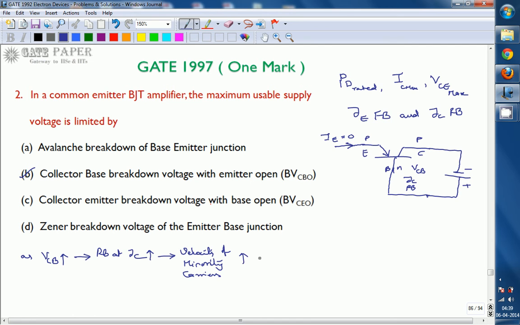Whenever the velocity of minority carriers increases, the kinetic energy of minority carriers increases.